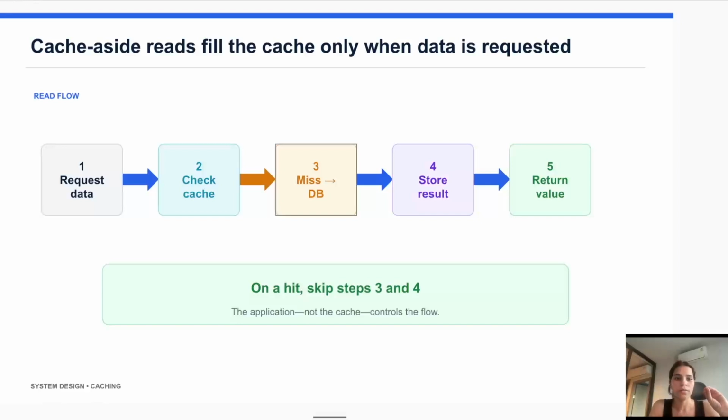First is cache aside reads. When the application needs the data, it follows a simple conditional flow. First, the application checks the cache. If the data is found, it is used immediately. If the data is not in the cache, the application queries the data from the database, saves a copy of the retrieved data into the cache for future requests, and returns the data back to the user.